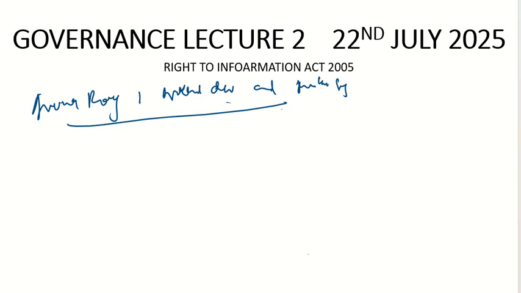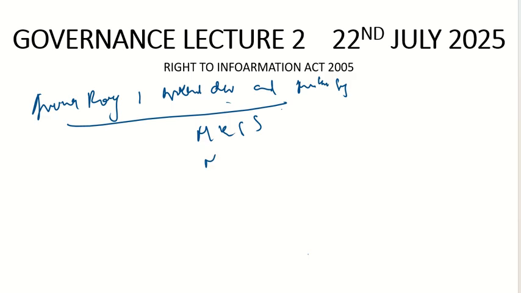Aruna Roy, with other members like Nikhil Dev and Shankar Singh, and others too, started an organization called MKSS.